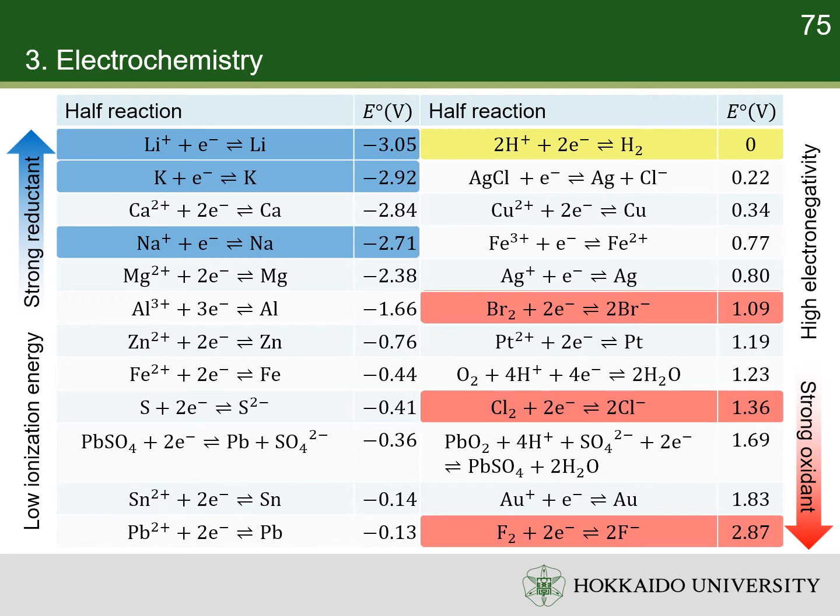For example, alkali metals are stronger reductants than hydrogen, since they have negative standard electrode potentials. Halogens are stronger oxidants than proton, since they have positive electrode potentials. These tendencies are accordant with the tendencies of electronegativity and ionization energy of atoms. Higher electronegativity means higher electronation ability, stronger oxidizing ability, and higher electrode potential. On the other hand, lower ionization energy means higher de-electronation ability, stronger reducing ability, and lower electrode potential.